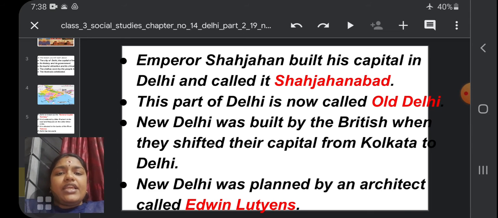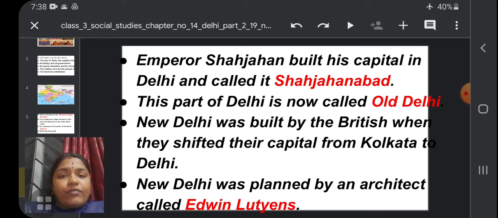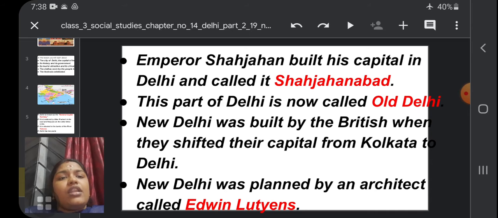This part of Delhi is now called Old Delhi. So the city built by Shah Jahan is now called Old Delhi.